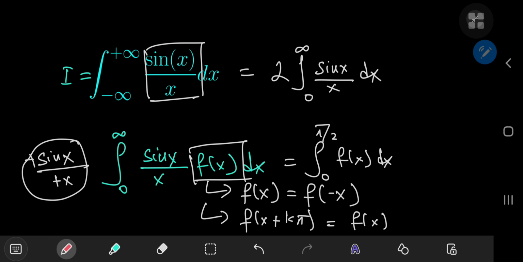That's pretty easy. In the case of the classic Dirichlet integral, your function f of x is the constant function 1. And because 1 is a constant, it is automatically an even function as well as pi periodic.